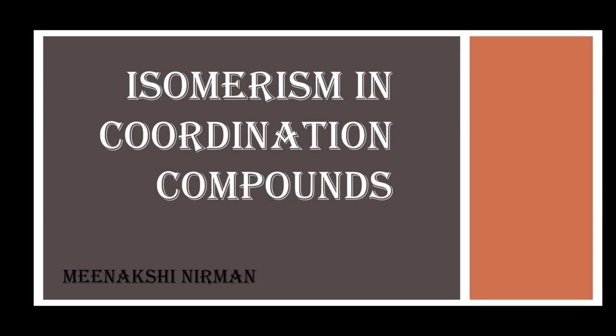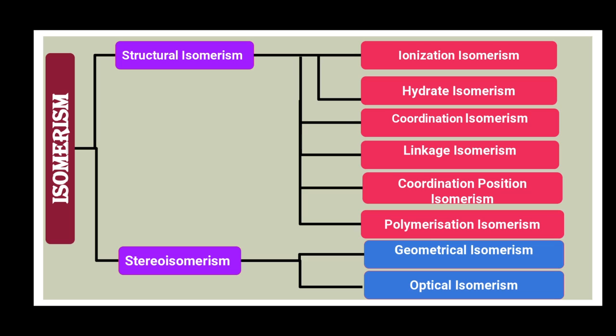Isomerism in coordination compounds. In the previous video, we have discussed structural isomerism and its different types. In this video, we will discuss stereoisomerism. Stereoisomerism arises due to the difference in spatial arrangement of ligands or groups around the central metal ion. There are two types of stereoisomerism: geometrical isomerism and optical isomerism.